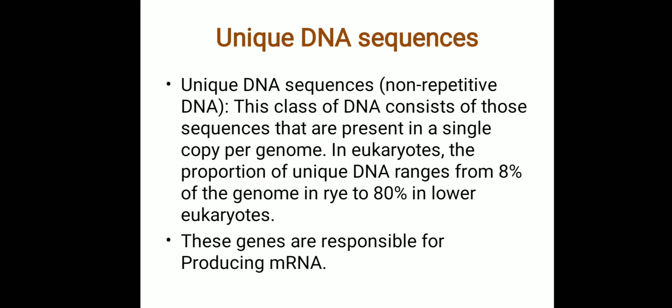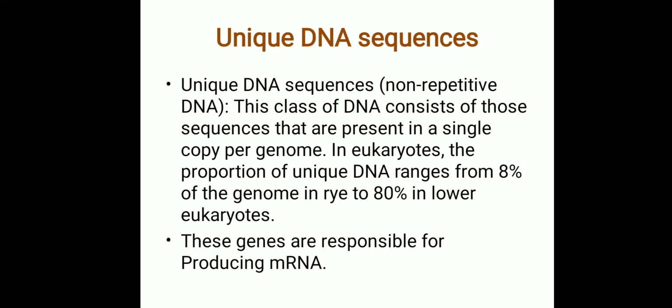In eukaryotes, the proportion of unique DNA ranges from 8% of the genome in the rye plant to about 80% in lower eukaryotes.